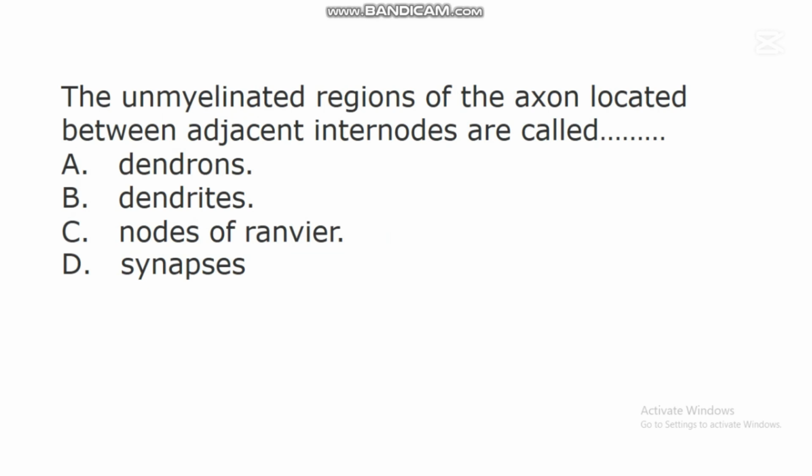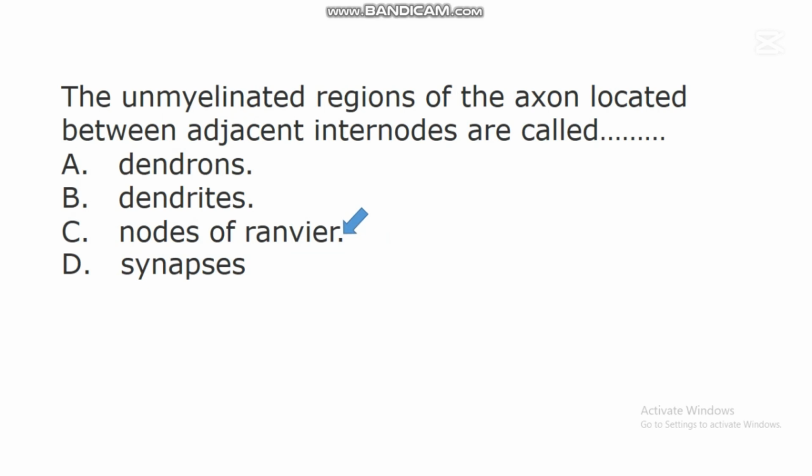In this question, the correct answer is C. Nodes of Ranvier. Nodes of Ranvier are unmyelinated regions of the axon located between adjacent internodes. These nodes of Ranvier are parts of neurons.